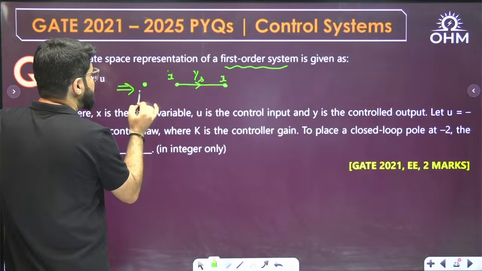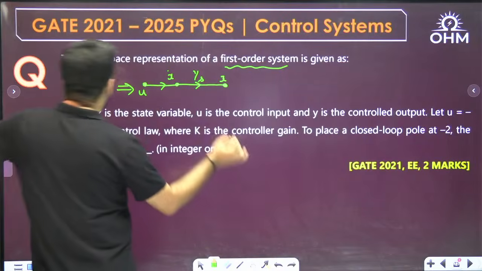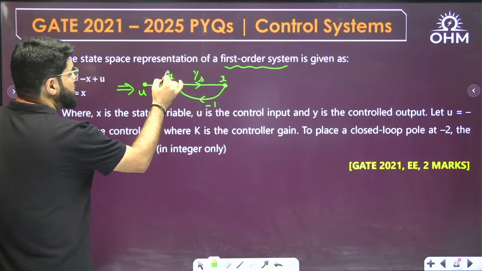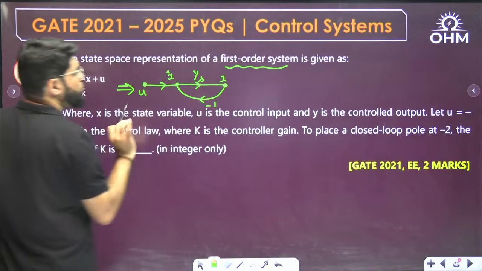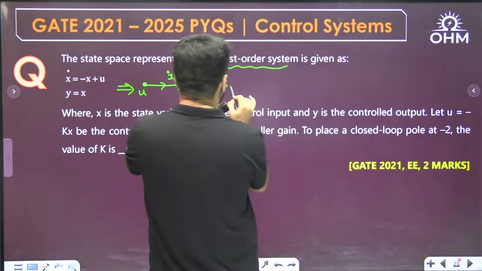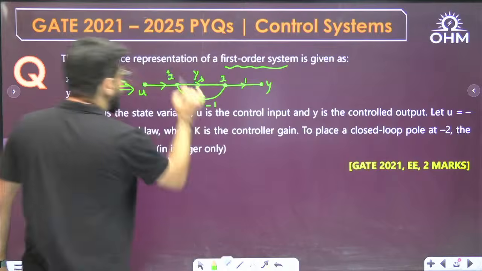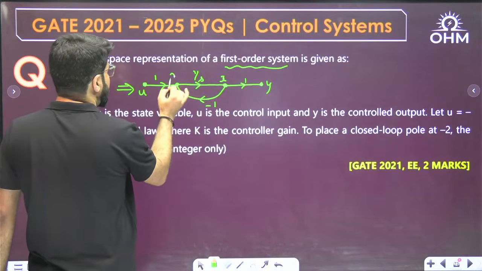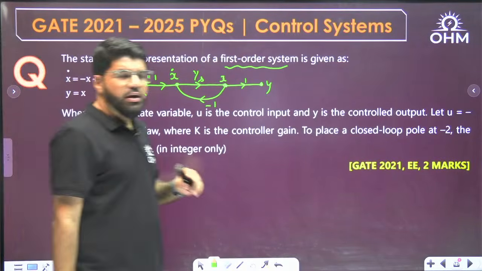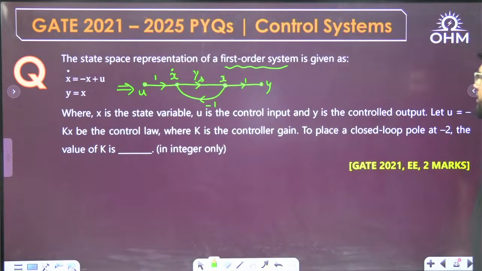So let me create the input node u. u enters here, plus u, and then minus x. So from x there will be a feedback path coming, and the feedback gain is minus 1. That is how you read this equation: x dot is minus of x plus of u. And what is the output of the system? y equal to x, so y is directly equal to x. This is y, with unity gain. This also is unity gain. This is x dot. This is the signal flow graph representation of the given simple first order state space model. y is the control output.